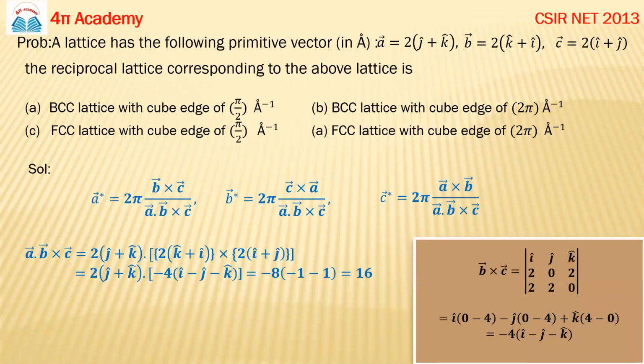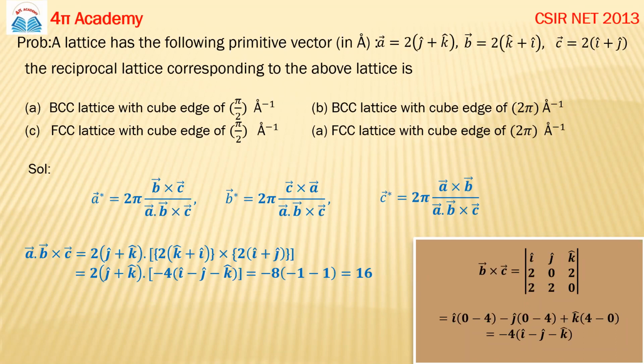Your A dot B cross C will be 16. Hasmukh, Justin, Shravya, you are also trying now?